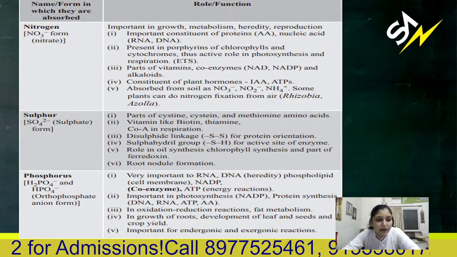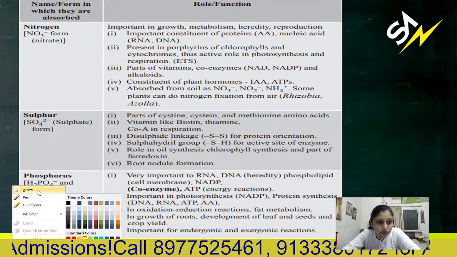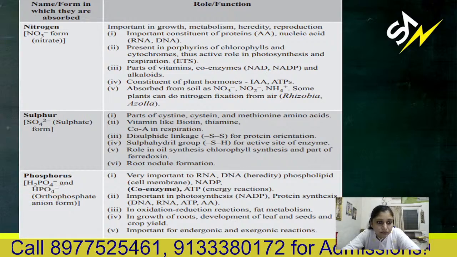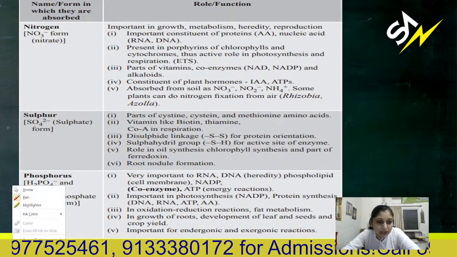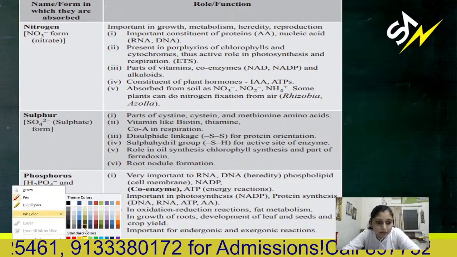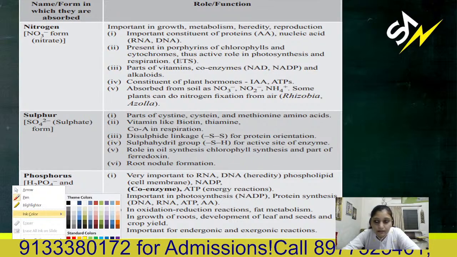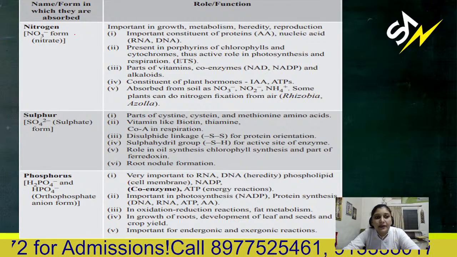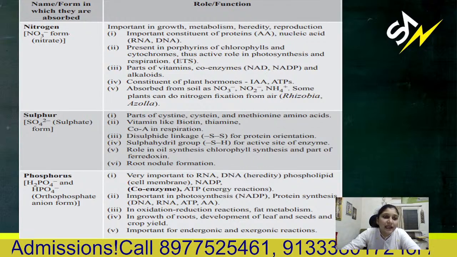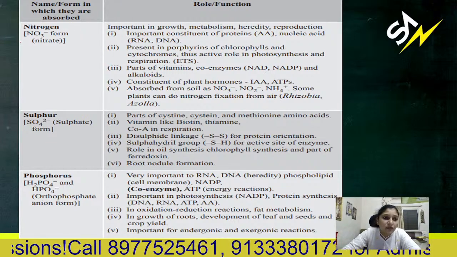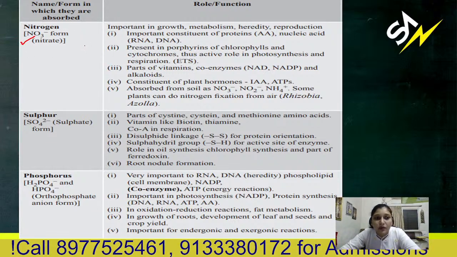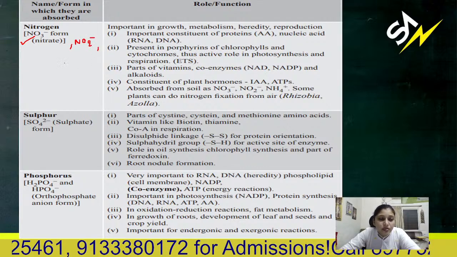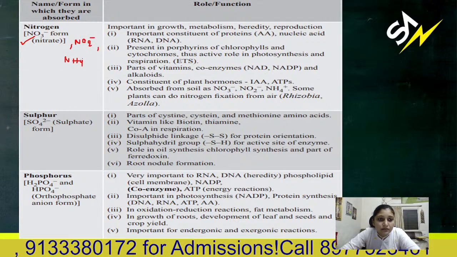First it is nitrogen. The plant absorbs nitrogen in the form of nitrate, mostly nitrate or nitrite, sometimes ammonium.